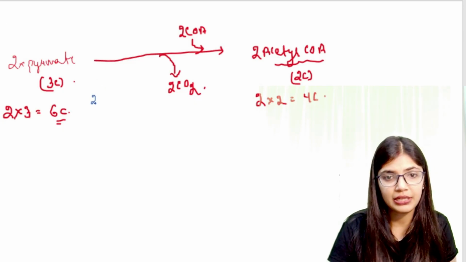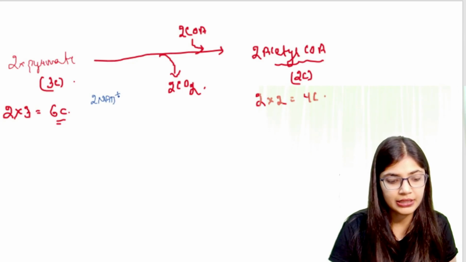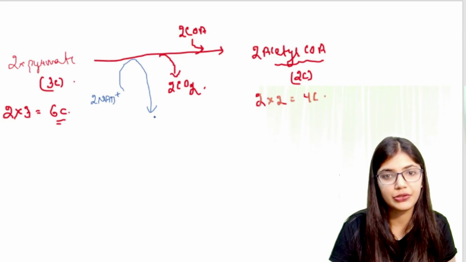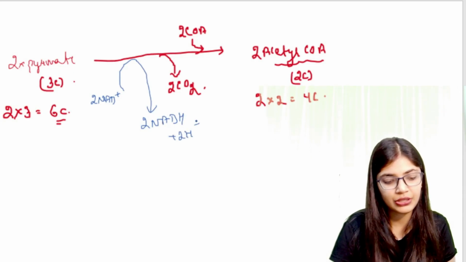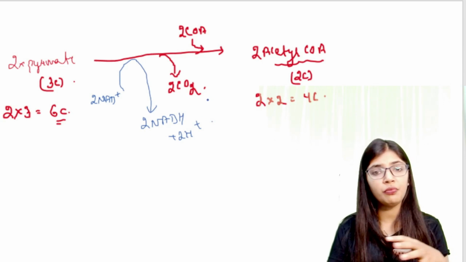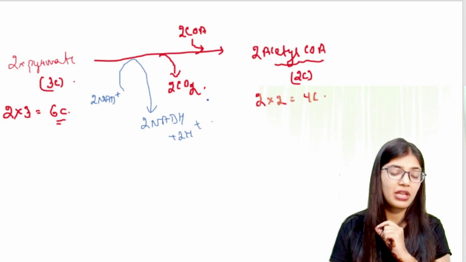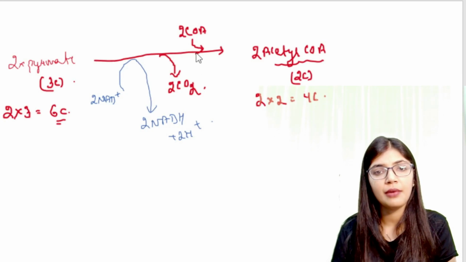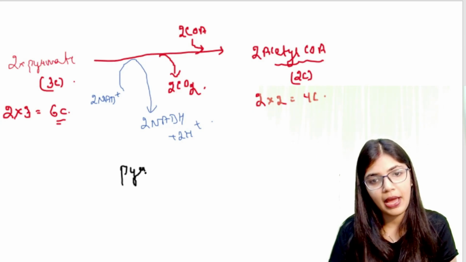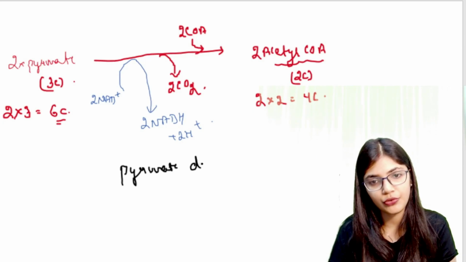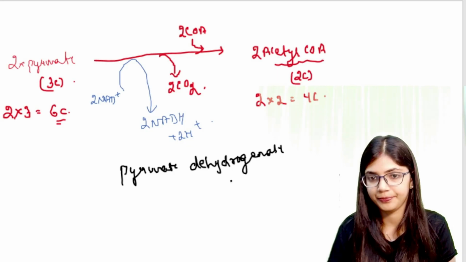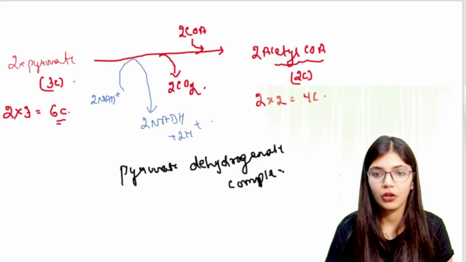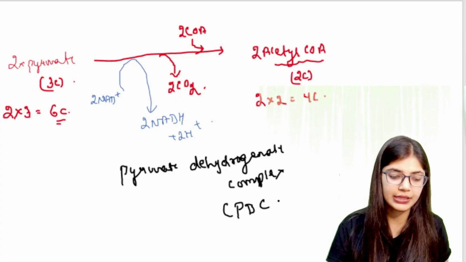In this process, 2 NAD plus is converted into two molecules of NADH, and 2H plus is removed. This whole process takes place with the help of an enzyme known as pyruvate dehydrogenase complex, or PDC.